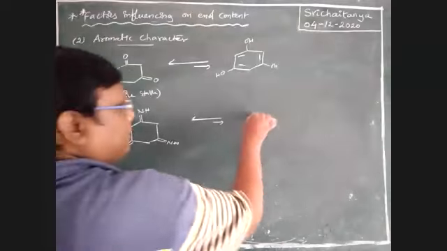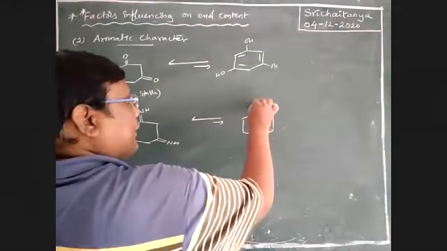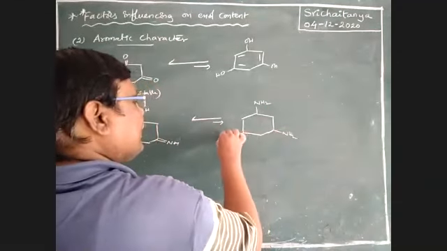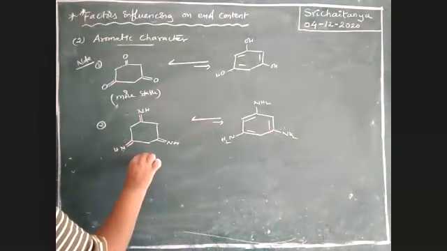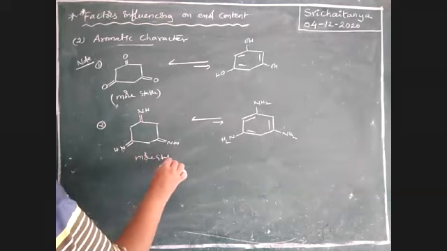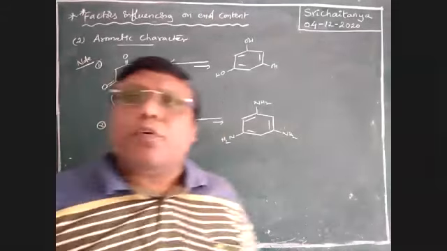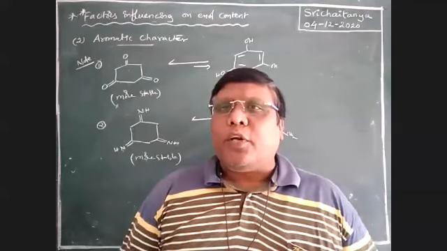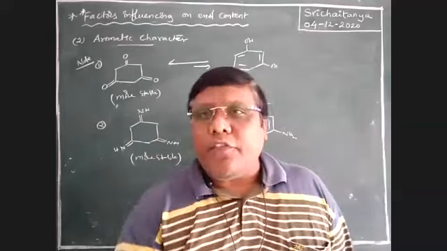That gives NH2, NH2, NH2. So this is also like this, but this is more stable. Exceptional case. Please keep this one in mind. So mostly, if an enolic compound contains an aromatic ring, automatically that should be the major product. But these are some exemptions.